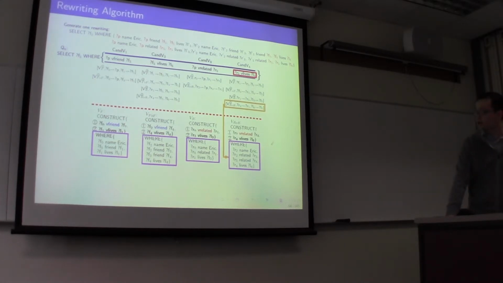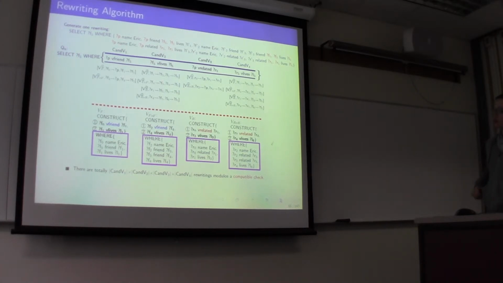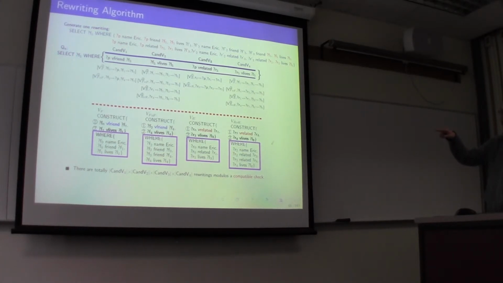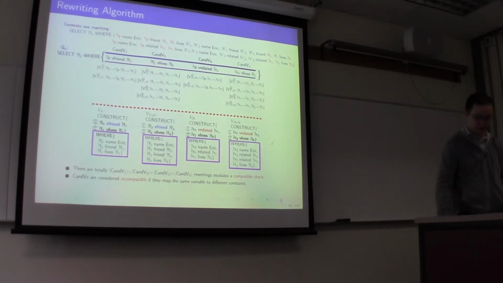Of course, there could be many rewritings for one query. Together we can calculate that there is an exponential blow up in the output because we need to build a condition for that. One thing I want to mention is that we need to do a compatibility check for the query results, because we don't want the same variable mapped to two different constants, which is not in this example but in the paper.